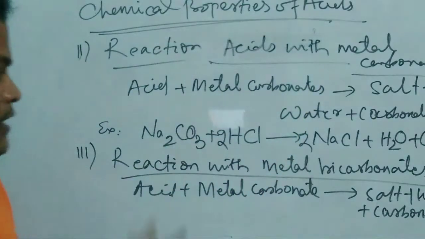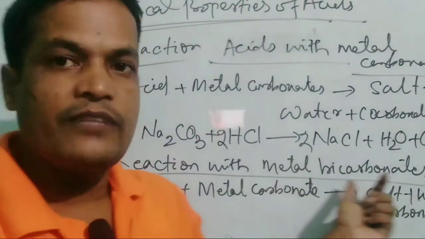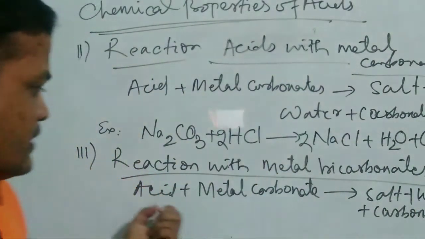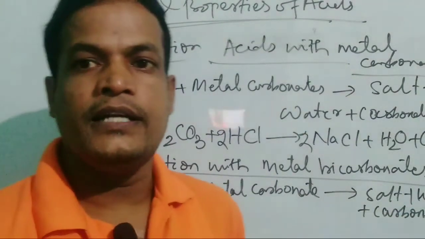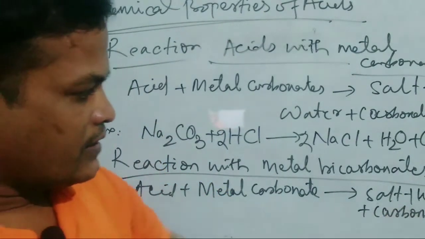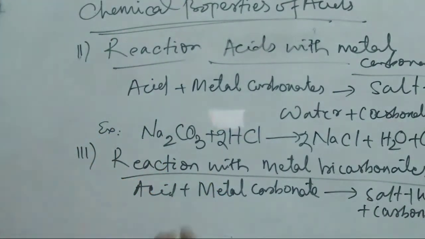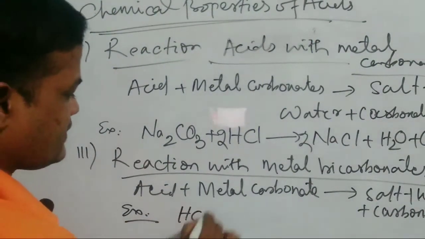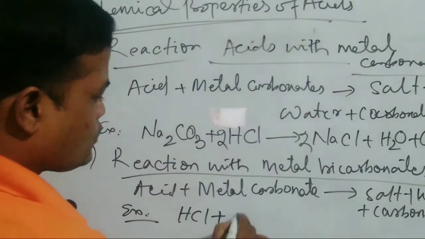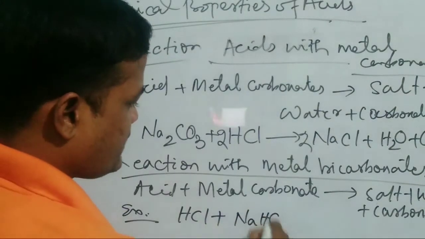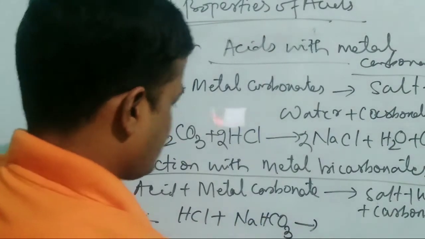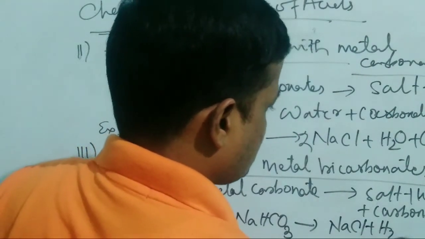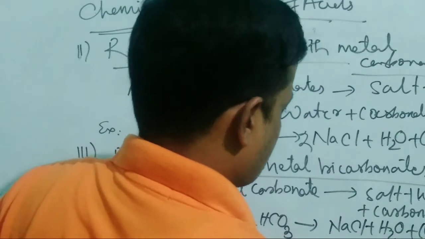Okay friends, so in the reaction of acids with metal bicarbonates, acids react with metal bicarbonates producing salt, water and what, carbon dioxide gas. Let us see what happens. We can write an example, HCl plus sodium hydrogen carbonate gives rise to sodium chloride plus water plus carbon dioxide gas.